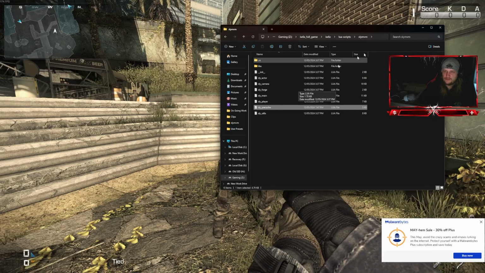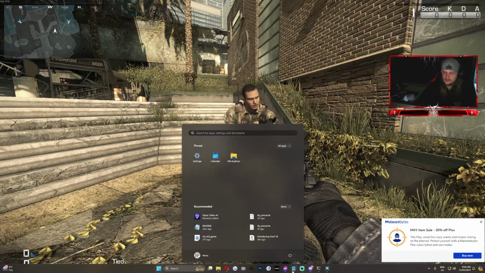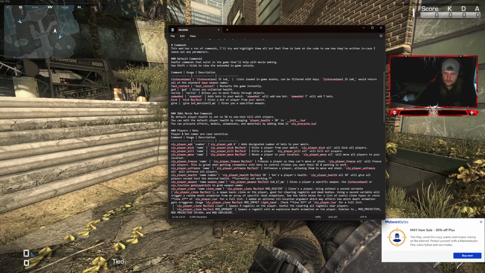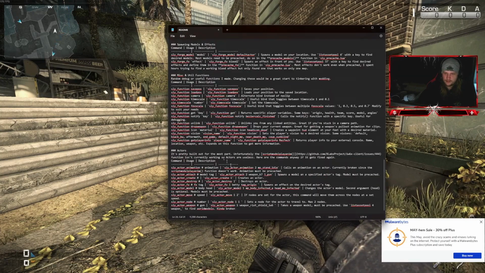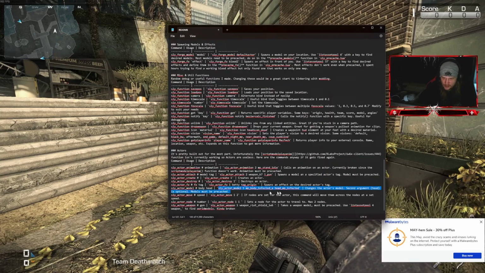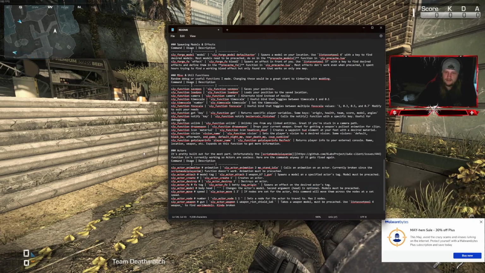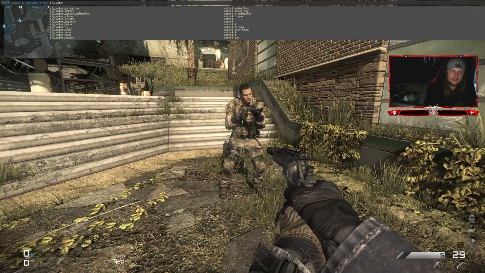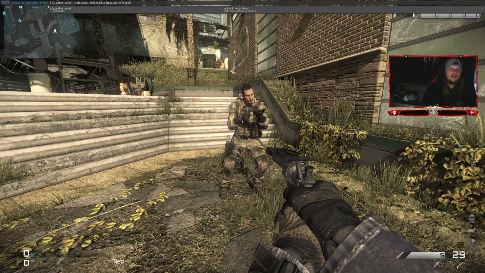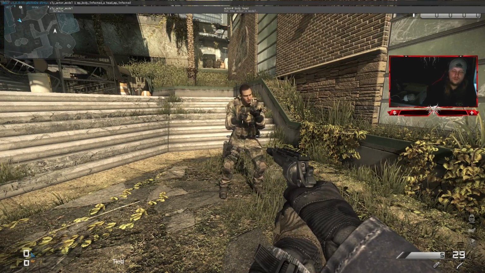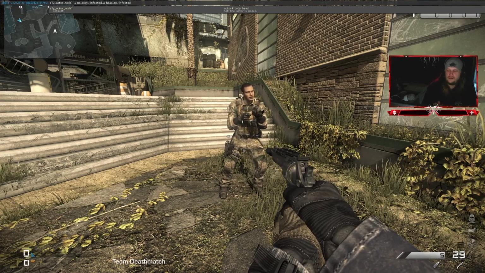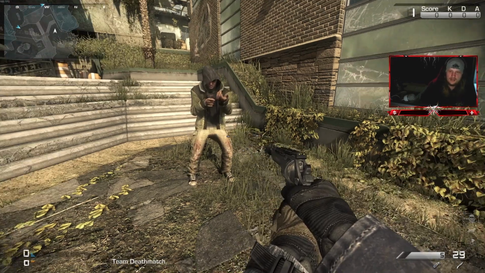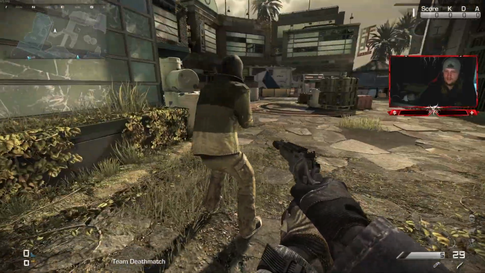I'm not sure if I'll be able to find it. I think it's in the readme actually. If we go to the readme real quick, just so I can show you examples. If I scroll all the way down to the bottom, we can see here, this command right here, the body, infected, and head. So if we do Sly actor, oh wait, I think I copied the whole command. Yeah, so Sly_actor_model space 1, which is the name of our first actor, and then body head, same as Modern Warfare 2, and that will change to this guy.